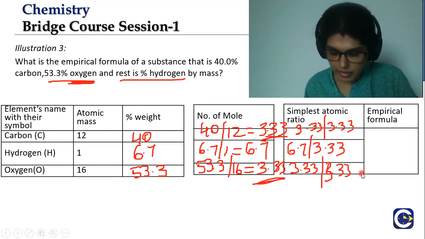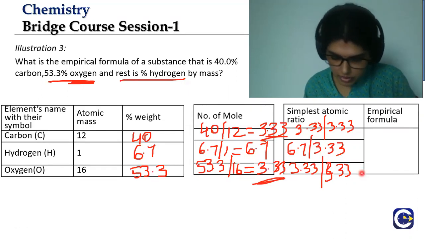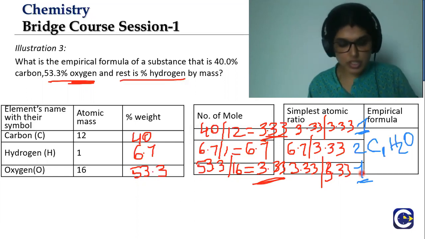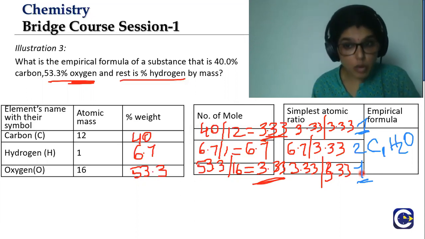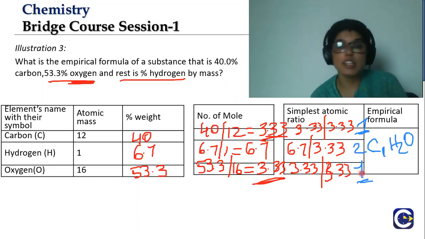So let's write it in a different color. So 1, and this will be approximately 2, and this will be 1. So that means there is 1 carbon, 2 hydrogens and 1 oxygen. So this is how you can find out the empirical formula when such a thing is given.